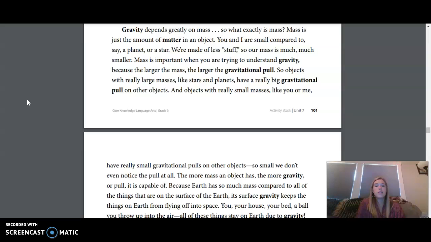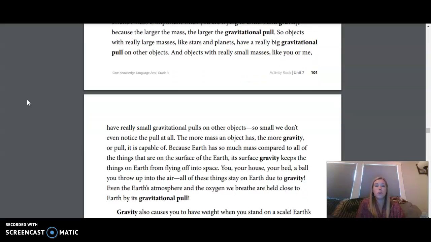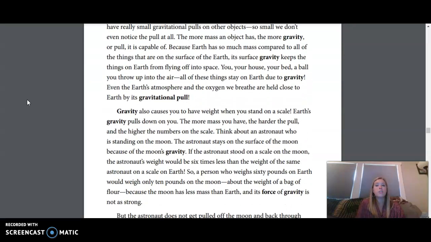Mass is important when you are trying to understand gravity because the larger the mass, the larger the gravitational pull. So objects with really large masses like stars and planets have a really big gravitational pull on other objects. And objects with really small masses like you or me have really small gravitational pulls on other objects. So small we don't even notice the pull at all. The more mass an object has, the more gravity or pull it is capable of.